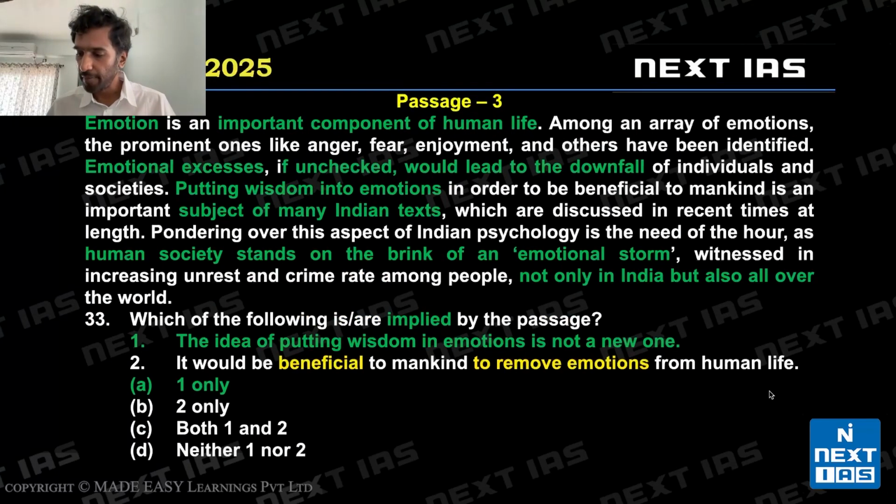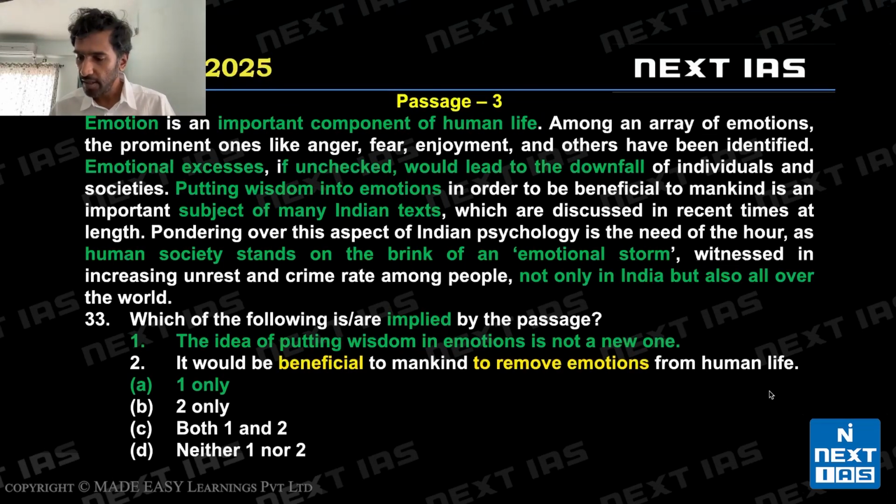Okay. Best implied, we're looking for implications, inferences. Emotion is important for human life. Emotional excess is not important. It would lead to the downfall of society. Then we are told being wise, putting wisdom into our emotions, is a part of many ancient Indian texts. So "ancient" is not used. I'm just explaining here. Human society stands on the brink of an emotional storm, not only in India but also all over the world. So basically, the author is recommending that we should put wisdom into our emotions. We can use Indian texts, but generally we should put wisdom into our emotions.